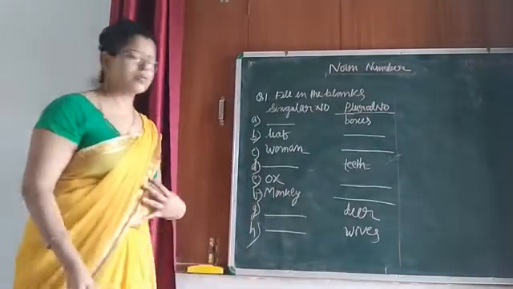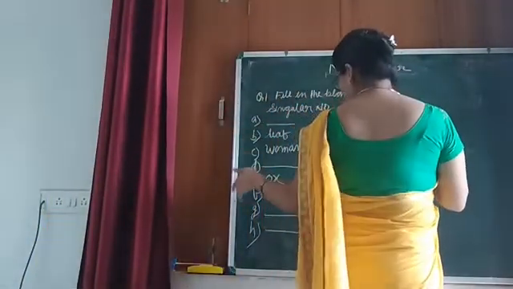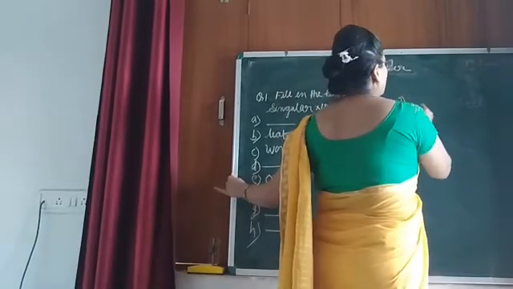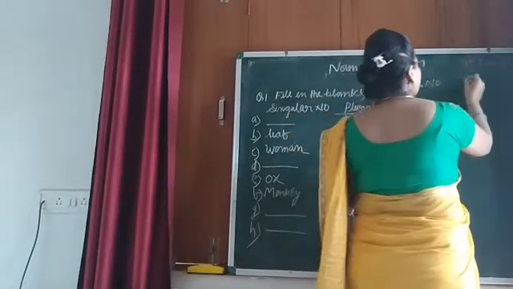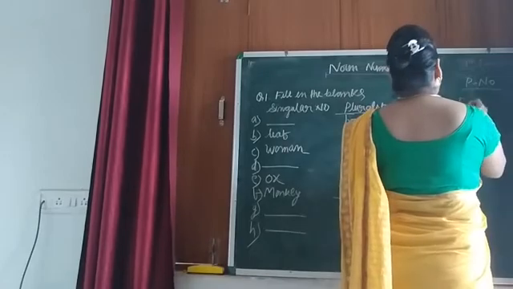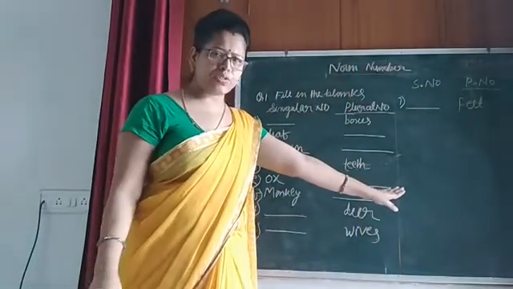Got it? The last question I have written here is I. So I have given a dash in singular number, and here in plural number I have written feet. Now the question is very clear to you, my dear students.